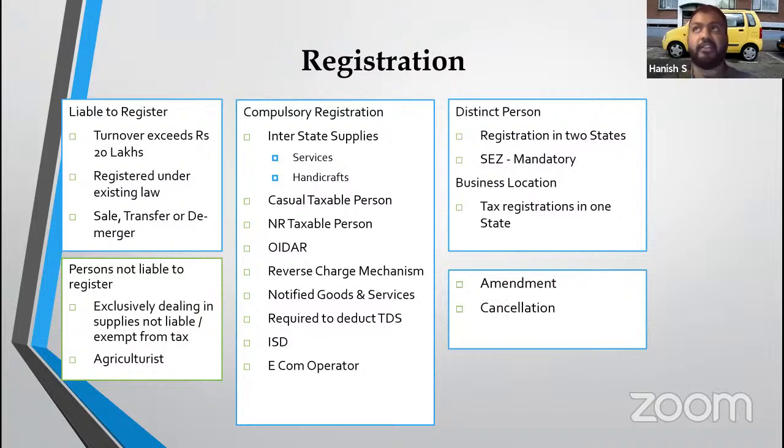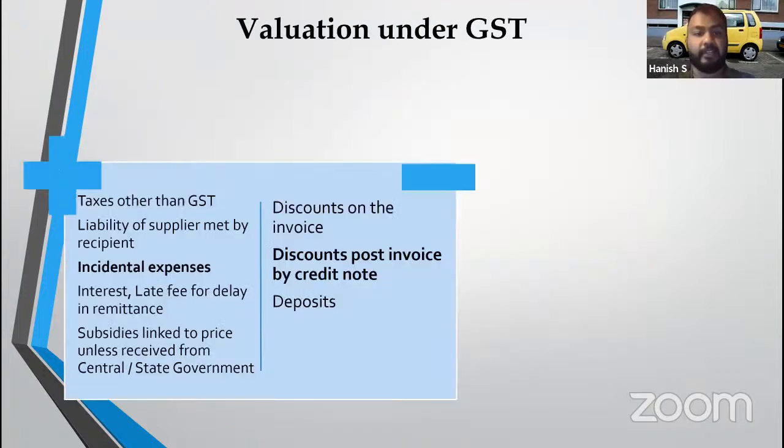Now, once I've taken registration, if there is any change, then within 30 days, I have to inform that to the officer. That is called amendment. If I don't comply with the SEZ laws, then the officer can cancel the registration. If the officer has cancelled the registration, I can apply for revocation to say, look, sorry, my mistake, I have not filed the returns. Please pardon me. I will file the returns. For that, I file a revocation, right? Quickly, let's go to the last topic and then the RCM.